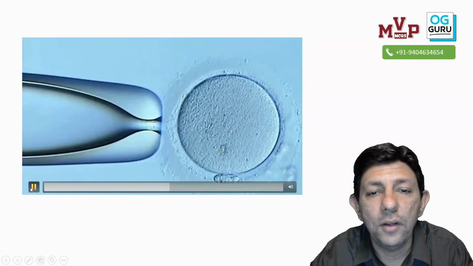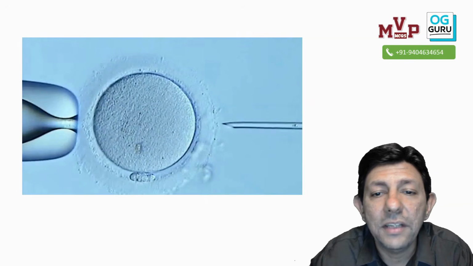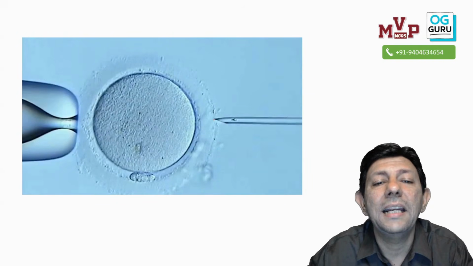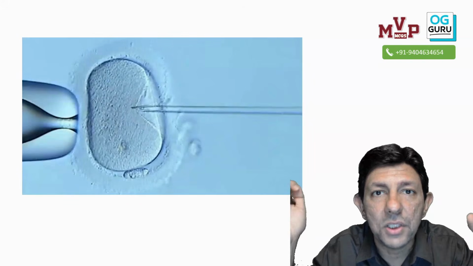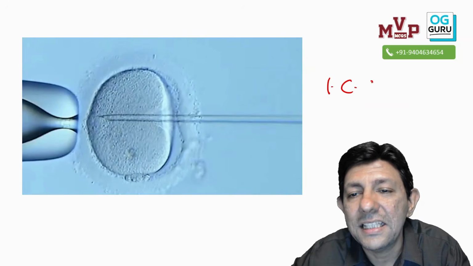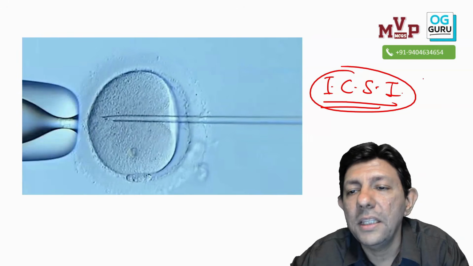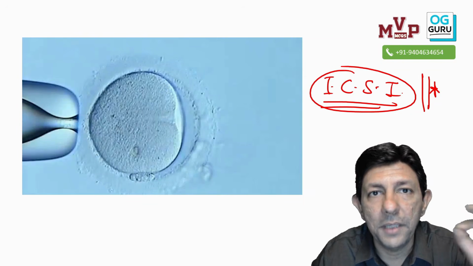Yes, the video will go ahead and you will see that needle which we had taken, and this thing is the sperm, single sperm, and it is being injected. So one egg is taken, one sperm is taken, and it is done. This is ICSI, intracytoplasmic sperm injection. I repeat, ICSI, intracytoplasmic sperm injection.